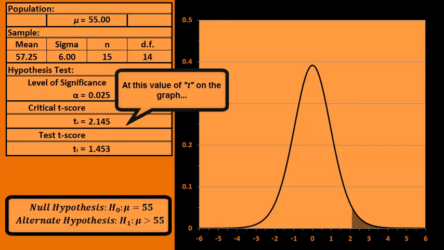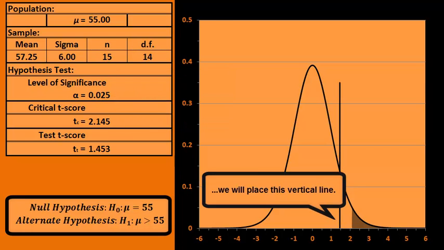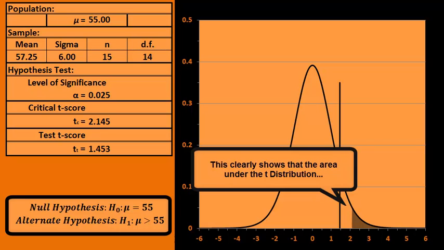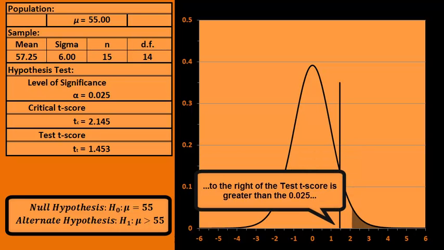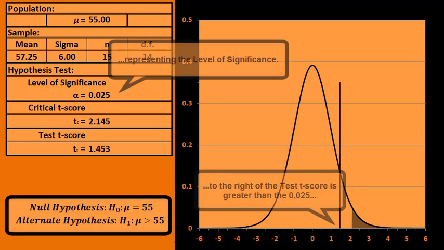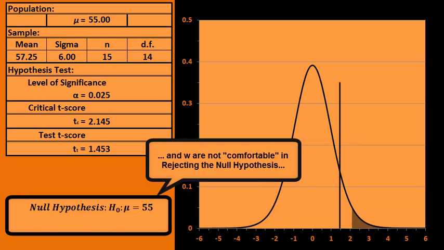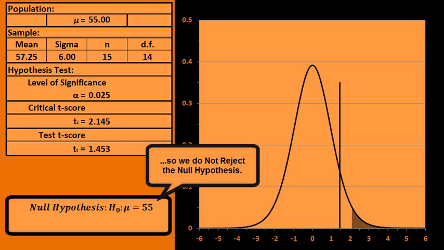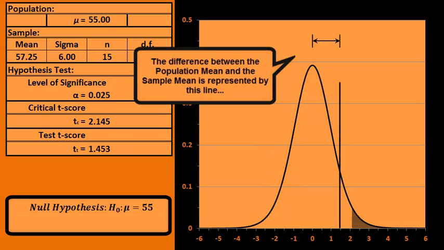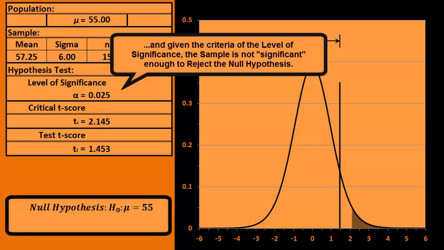At this value of t on the graph, we will place this vertical line. This clearly shows the area under the t distribution to the right of the test t-score is greater than 0.025, representing the level of significance. It follows then that the probability of making a type 1 error is greater than the level of significance, and we are not comfortable in rejecting the null hypothesis. So we do not reject the null hypothesis. The difference between the population mean and the sample mean is represented by this line. And given the criteria of the level of significance, the sample is not significant enough to reject the null hypothesis.